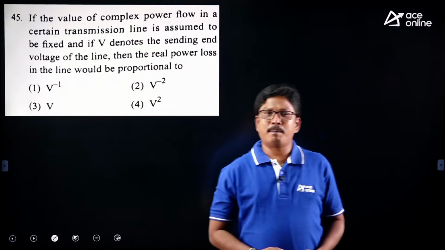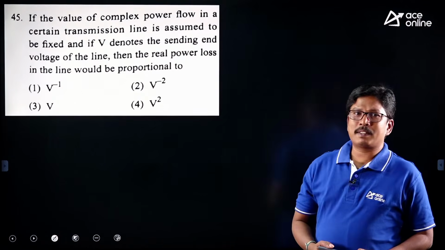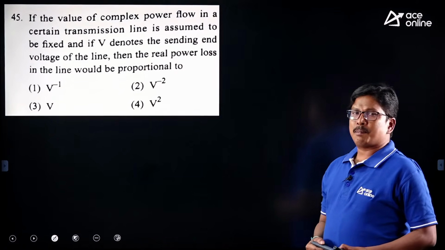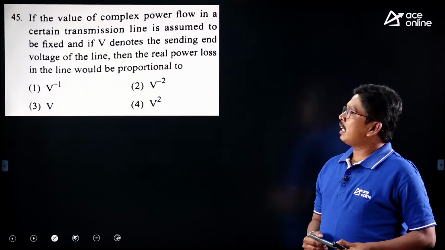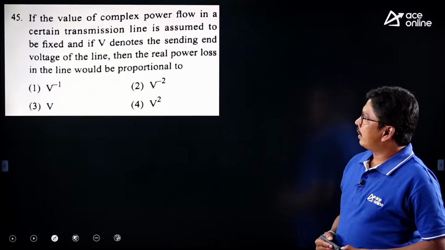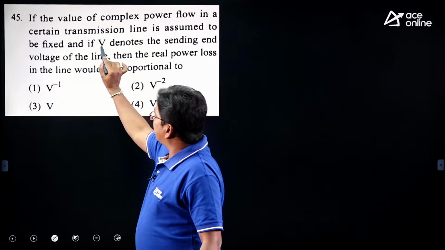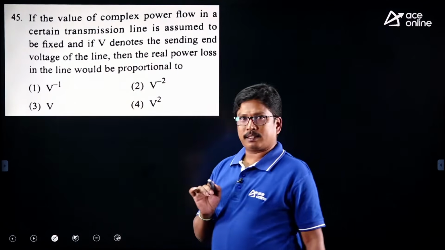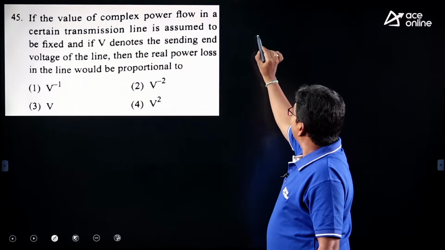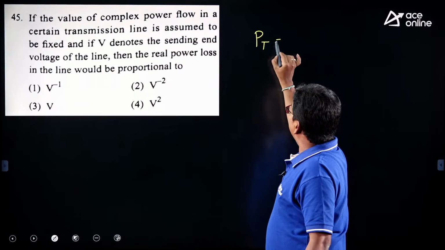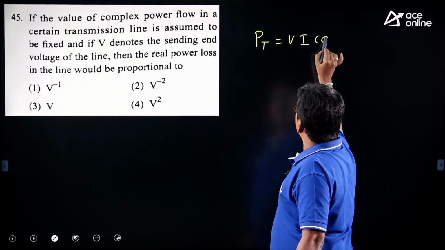Hello everybody, welcome back. So this is the next question in power systems. They are asking about the power loss in the power system network, given the complex power and V, the sending end voltage. We know the power transfer equation: P is equal to VI cos phi.